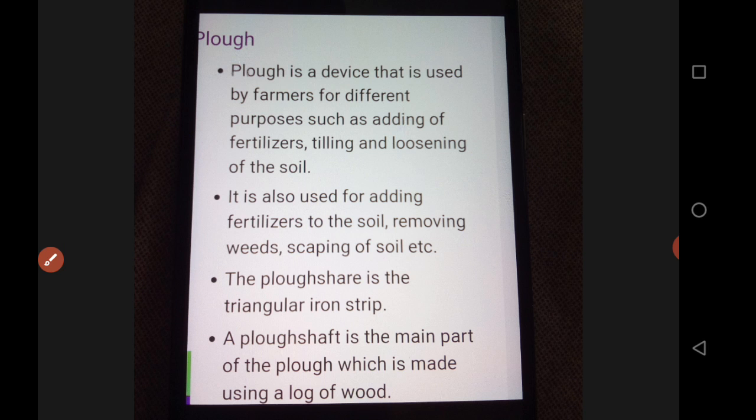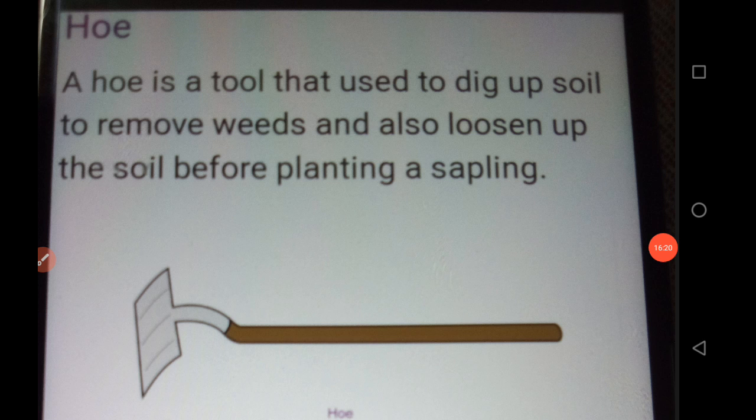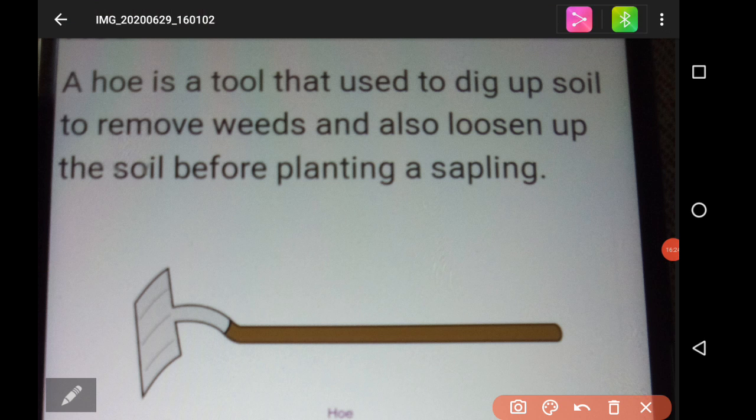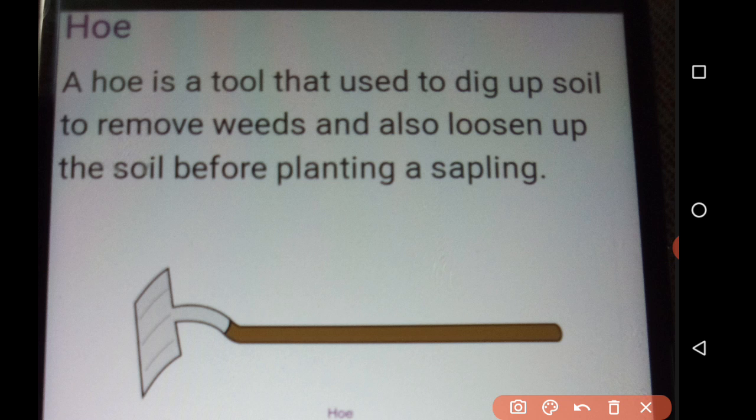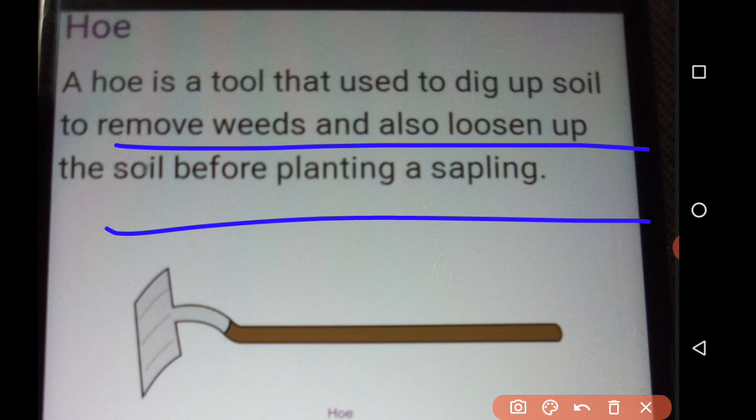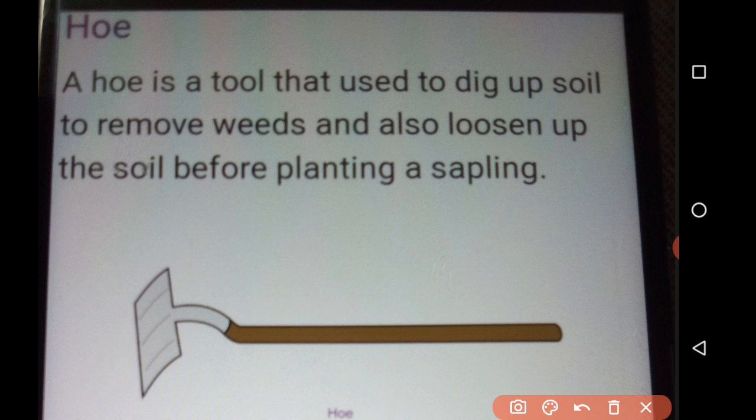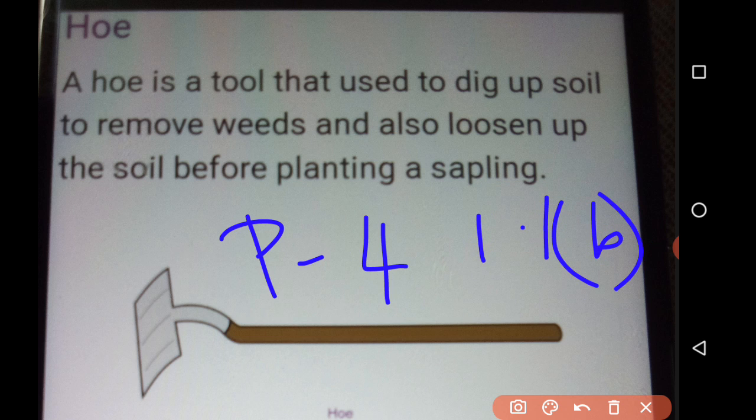Now let's look at the hoe. The hoe image is already here, you can see. A hoe is a tool used to dig up soil, remove weeds and loosen the soil before sapling. It is almost like a plow, but it is very different. In your textbook it is a little bit modified, on page number 4, figure 1.1b, in the top left. You can have a look over it.